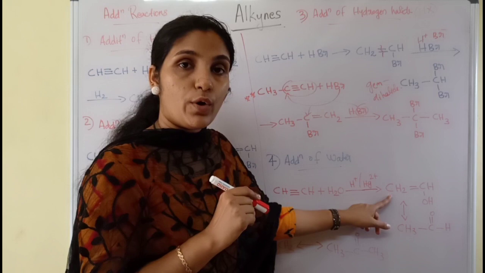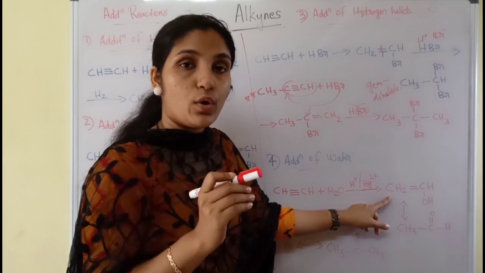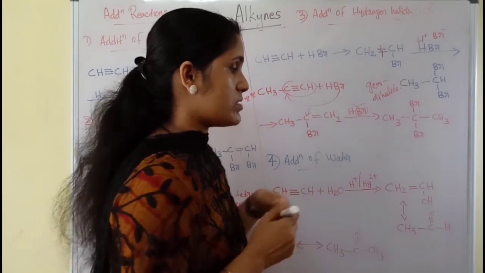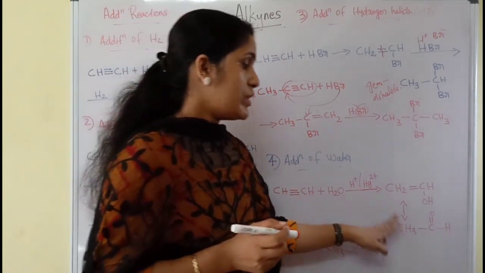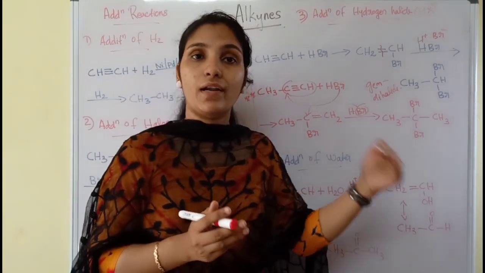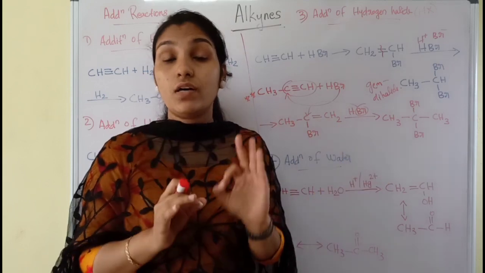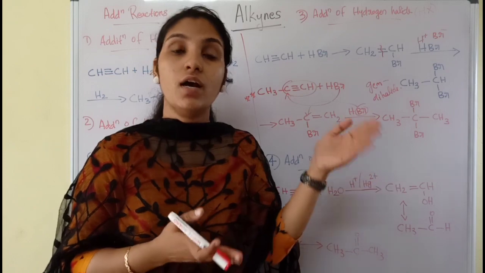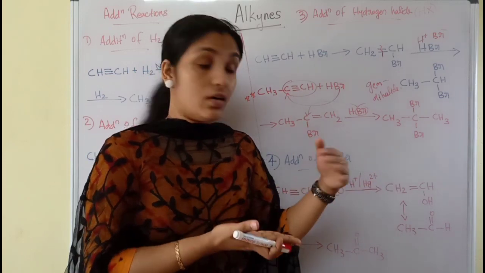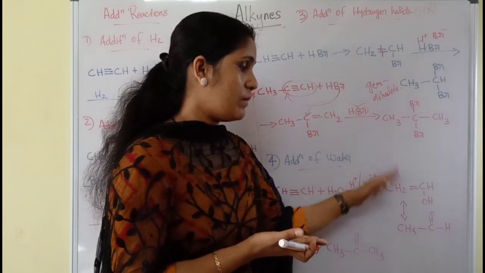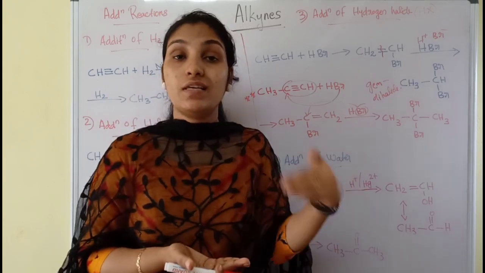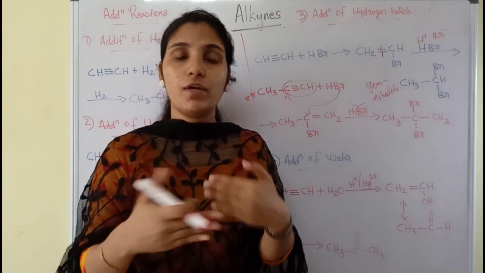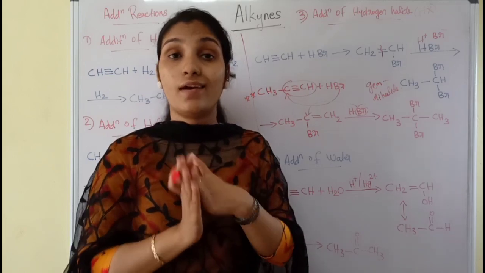So this double bonded alcohol will undergo isomerization, and then it transforms to a carbonyl, a keto compound with the same molecular formula. The molecular formula does not change, but the complete structure and the chemical properties change. Alcohol changed to what? Ketone. That means all the properties are totally changed.